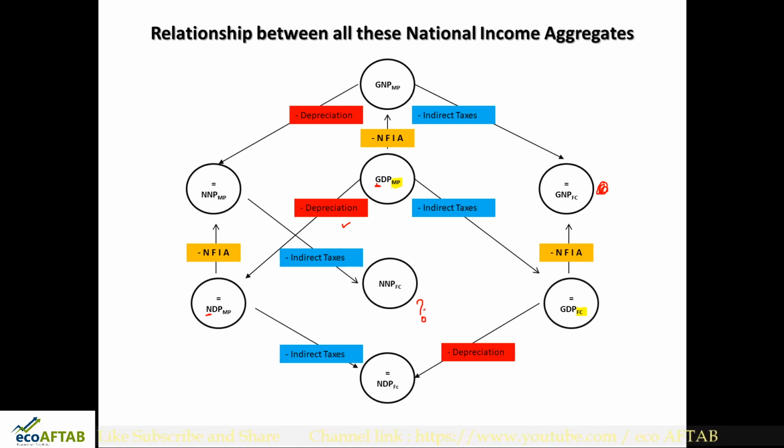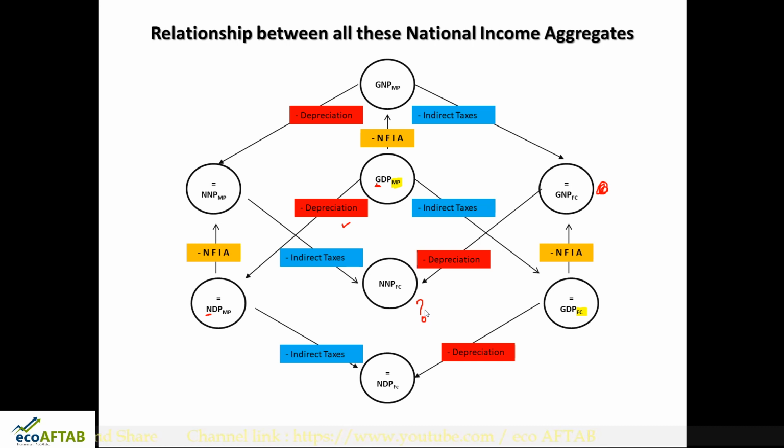We need to deduct depreciation, and here we complete all the relationships between all the different aggregates of national income. So if you see, there are only three things. One is in red, depreciation, the other is in blue, indirect taxes, and the last one is in yellow, that is net factor income from abroad. If you remove these three things, you will get the other concepts.